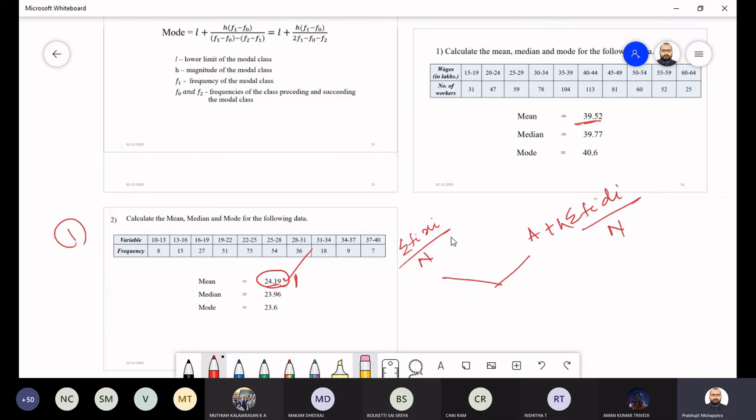So I will share the materials with you. You try to solve these two problems. Okay.